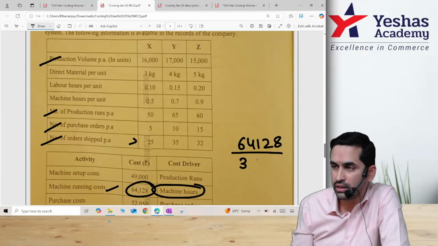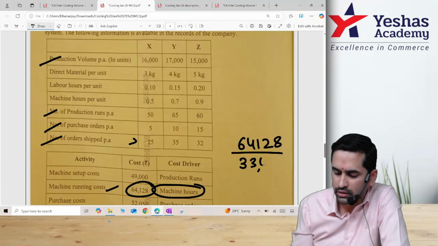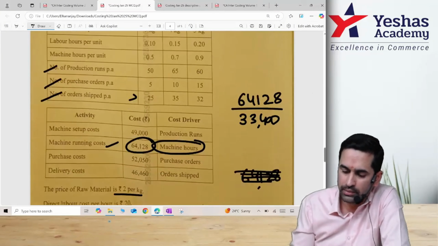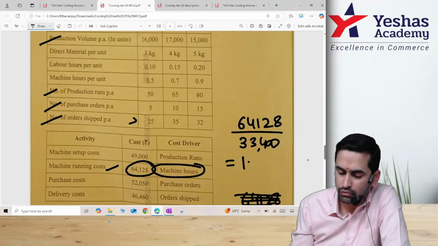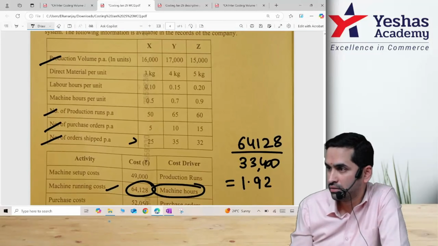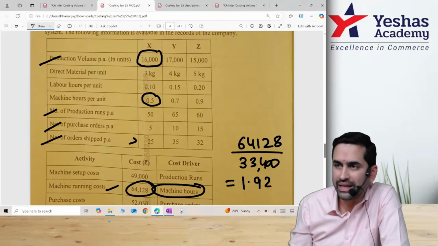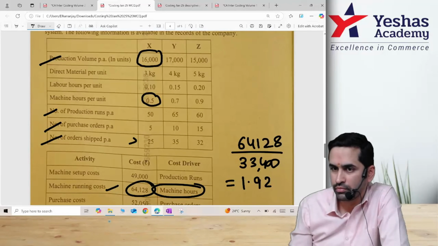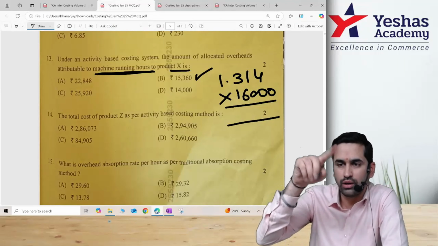How much is denominator? 30? 33? Then how much is this? 1.92 per hour. Correct? Now please do 1.92 into 0.5 into number of units of X. 1.92 into 0.5 into 16,000. Do we have that option? 15,360. Sorry, I think I circled on digit 1.